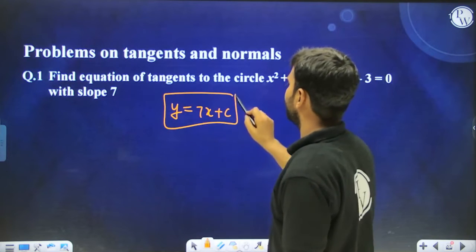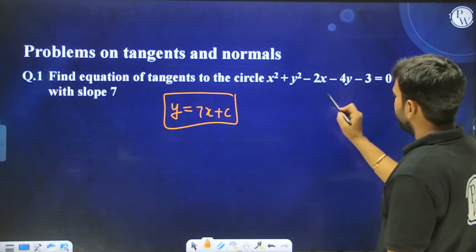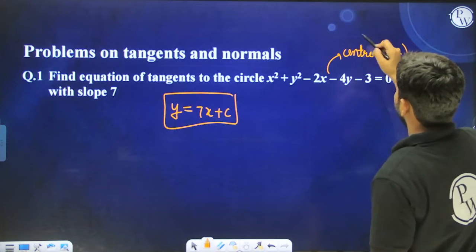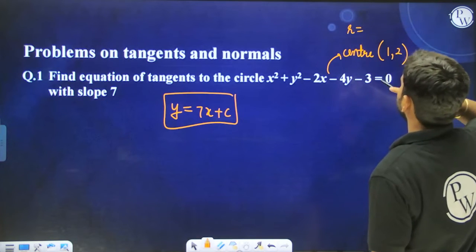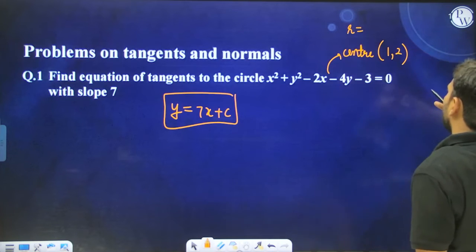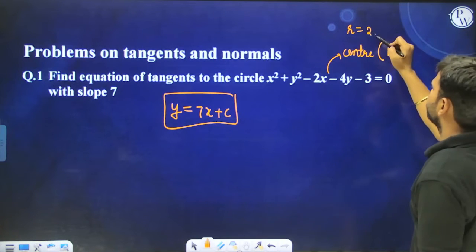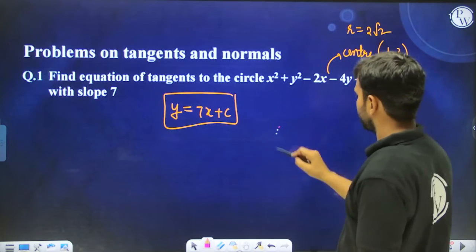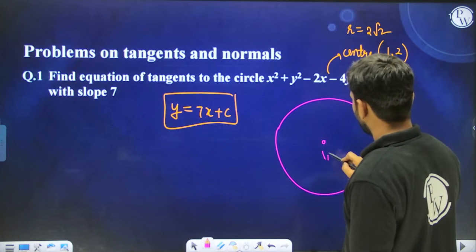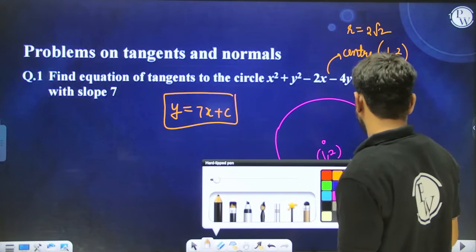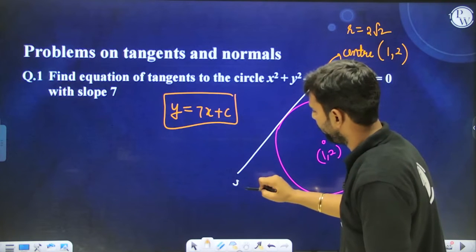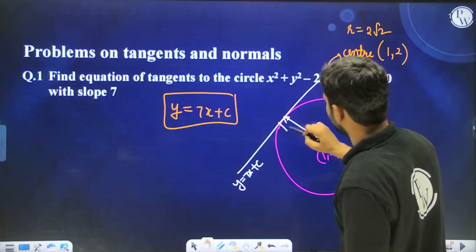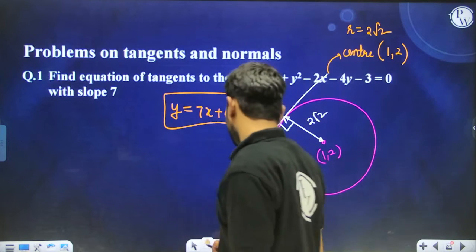Now if this is a tangent, the perpendicular distance of this from the center of the circle will be equal to the radius of the circle. The center is 1, 2. And the radius is how much? 2 root 2. Yes. So the perpendicular distance from our circle's center 1, 2 to this tangent, y equal to 7x plus c, should be equal to the radius, 2 root 2. Let's do this and your question is done.